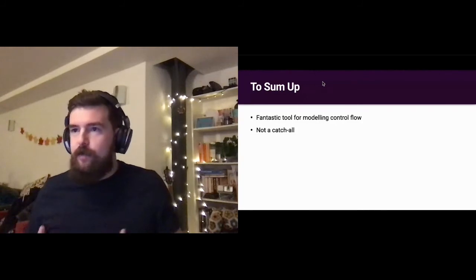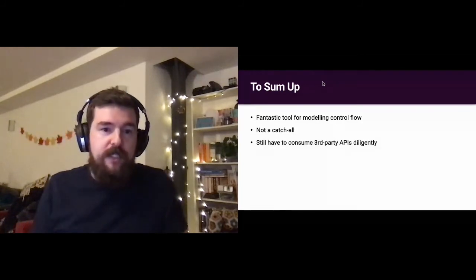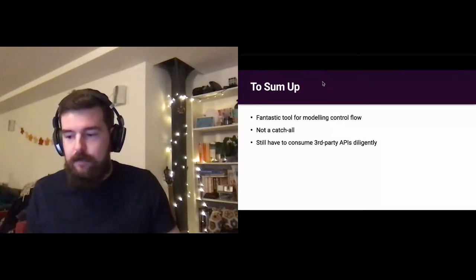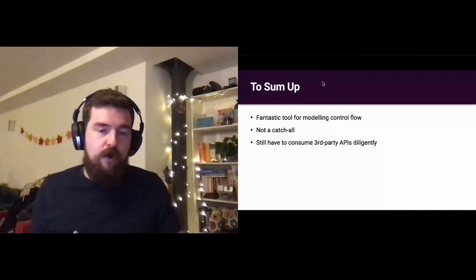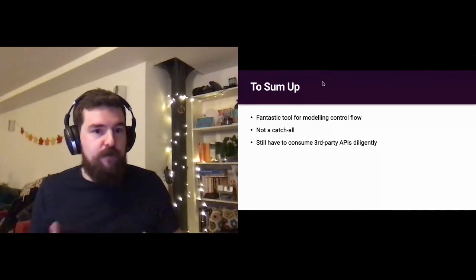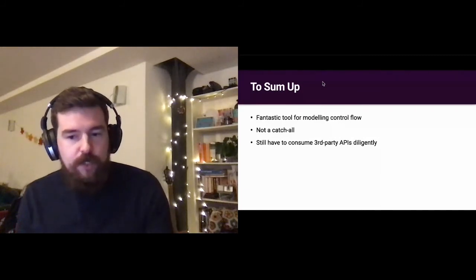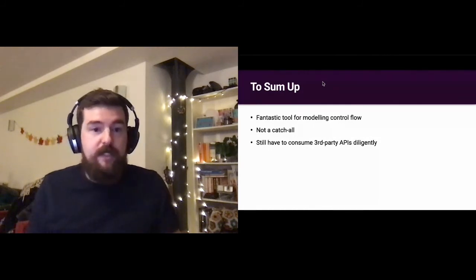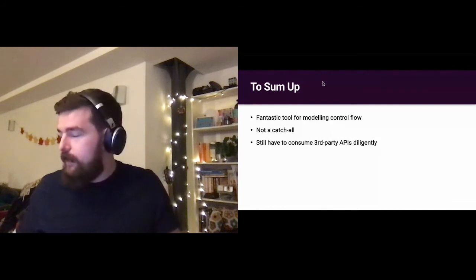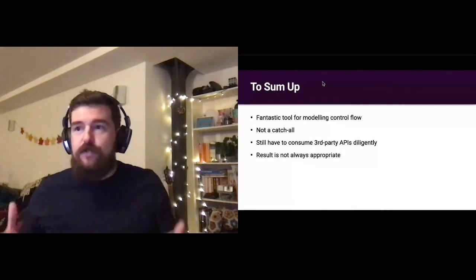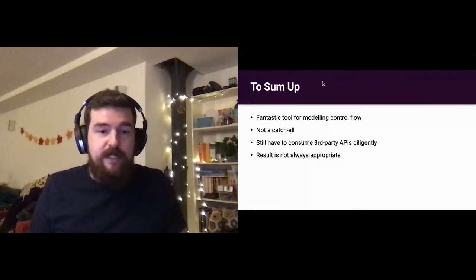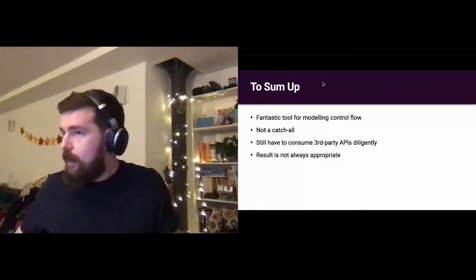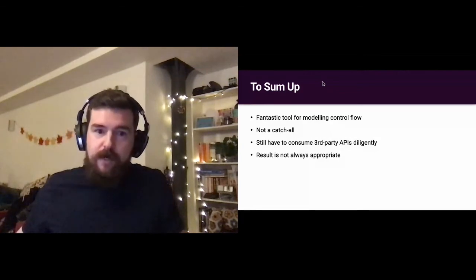And you still ultimately have to consume third-party APIs really diligently. So you don't get any help in terms of knowing whether something can throw. So therefore you have to wrap it. And I would argue that you don't necessarily want to do that in a lot of places either. So there is a balance there to be struck, which is up to you. And like I said, result is not always appropriate. There's definitely cases where it's going to be better to just straight up throw.